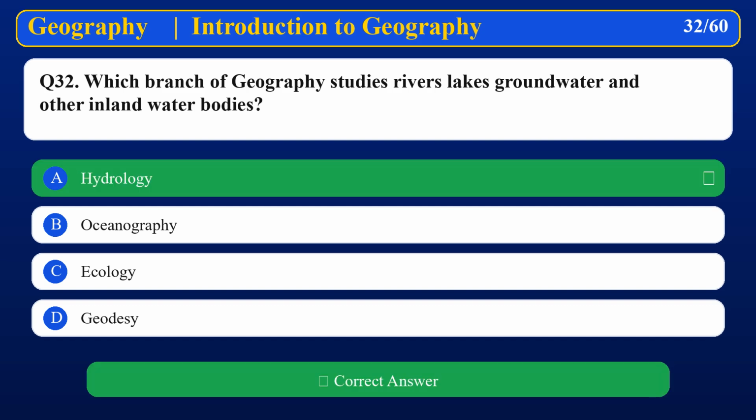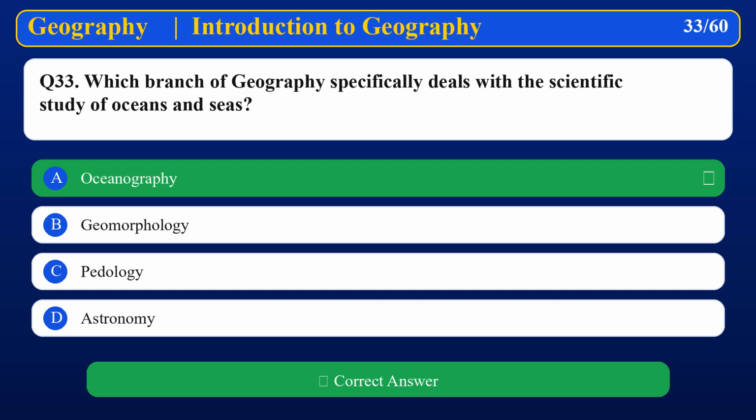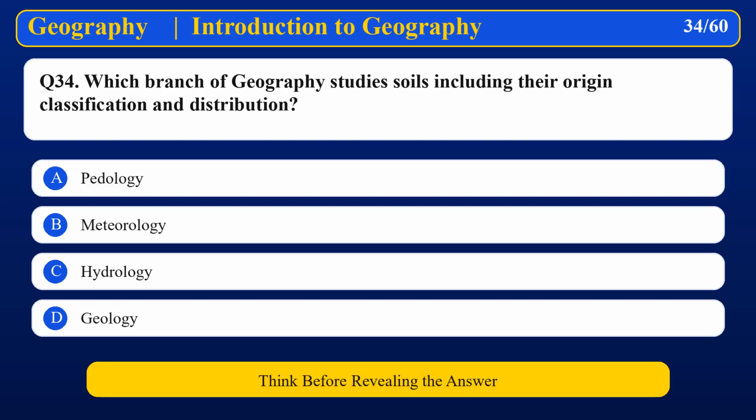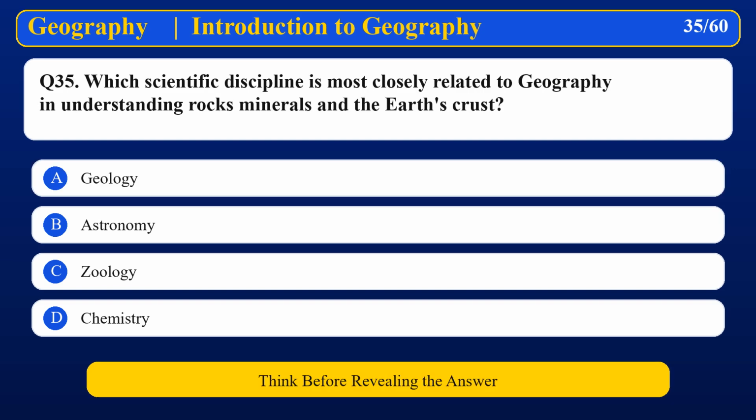Hydrology. Which branch of geography specifically deals with the scientific study of oceans and seas? Oceanography. Which branch of geography studies soils, including their origin, classification, and distribution? Pedology. Which scientific discipline is most closely related to geography in understanding rocks, minerals, and the Earth's crust?